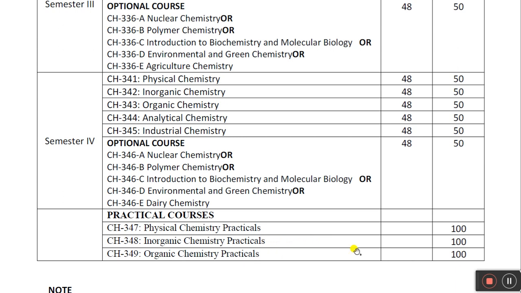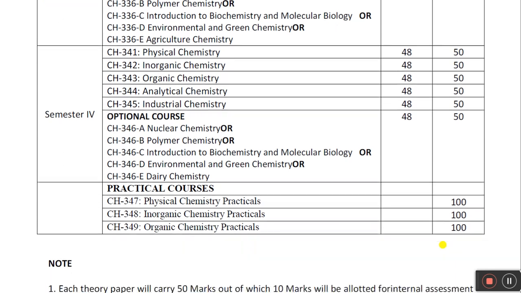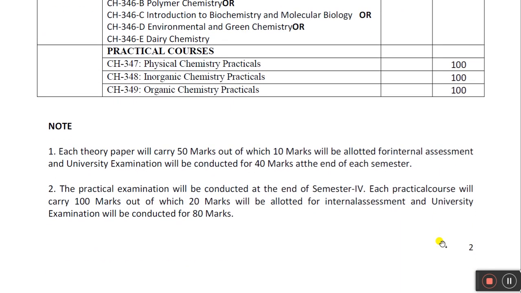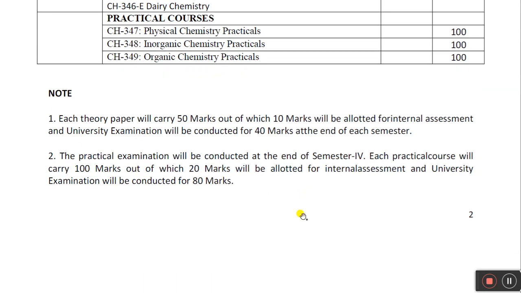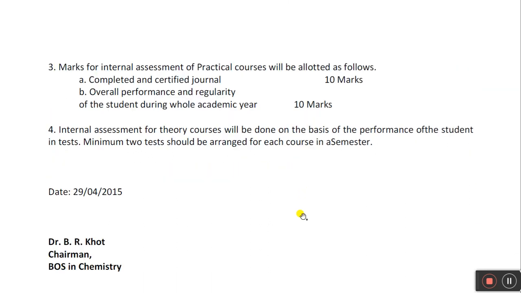Like SYBSC, we will have the annual pattern for the practicals. The annual pattern of practicals will be an 80-20 pattern. Okay, the practical examination will be conducted at the end of the 4th semester. Each practical course will carry 100 marks, out of which 20 marks will be allotted for internal assessment, and the university examination will be conducted for the 80 marks.